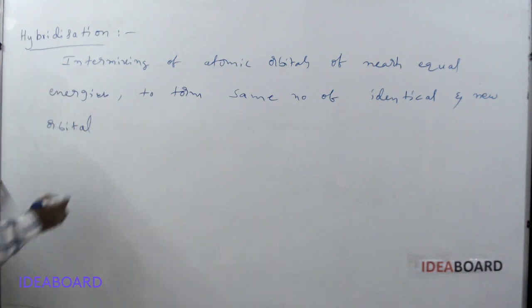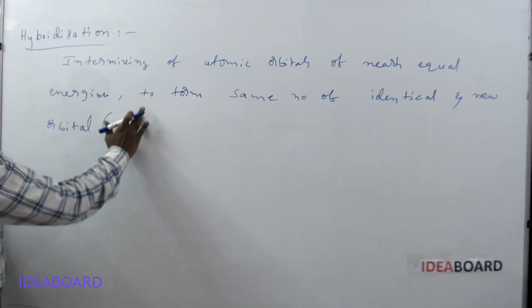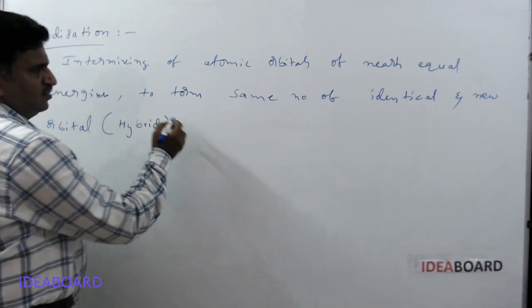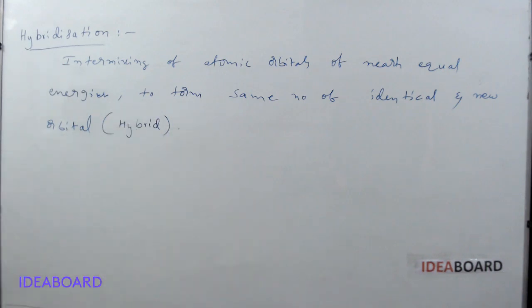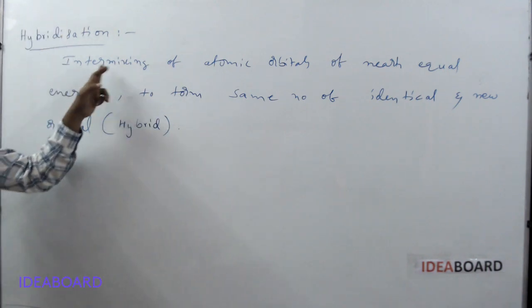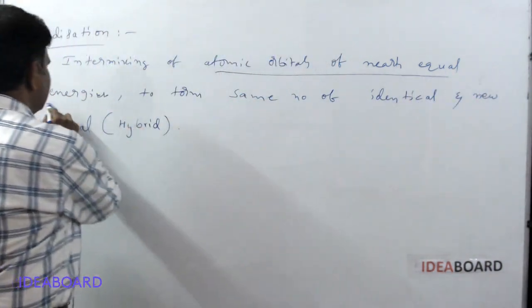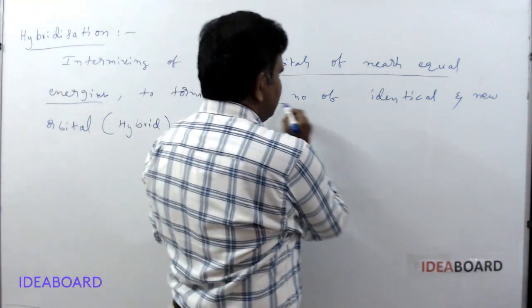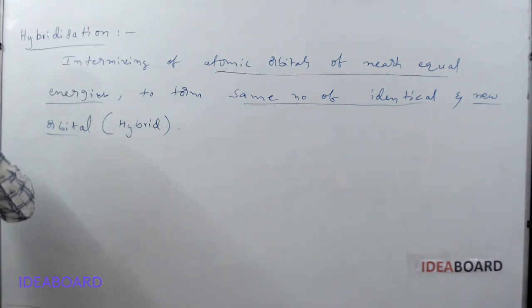Identical and new orbitals, generally those identical and new orbitals are called hybrid orbitals. The process is called hybridization. So here, intermixing of atomic orbitals of nearly equal energies forms the same number of identical and new orbitals, which is known as the hybridization process.